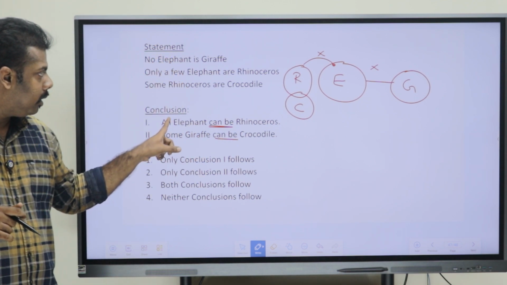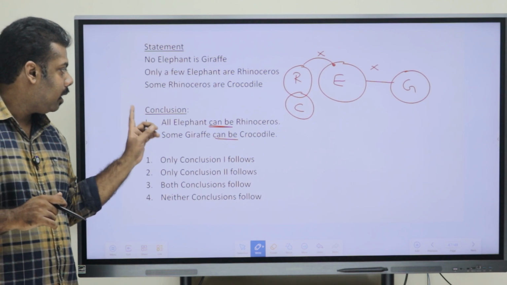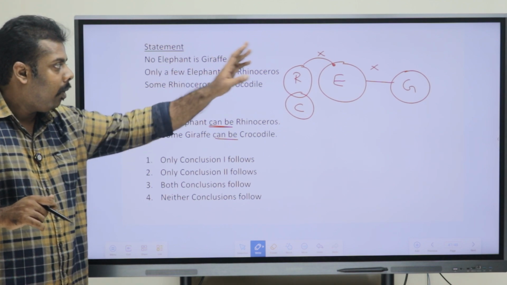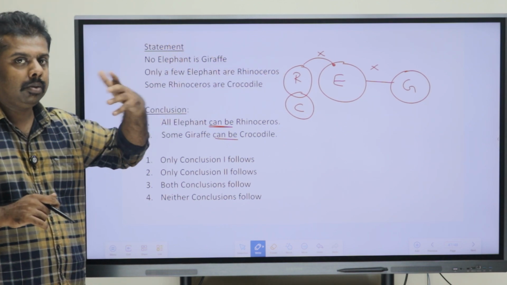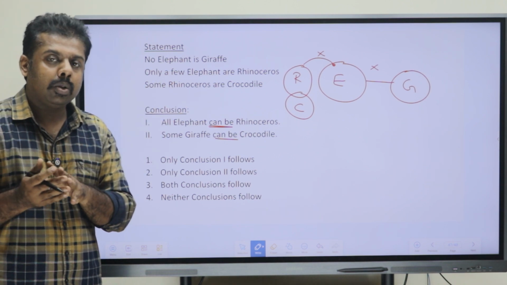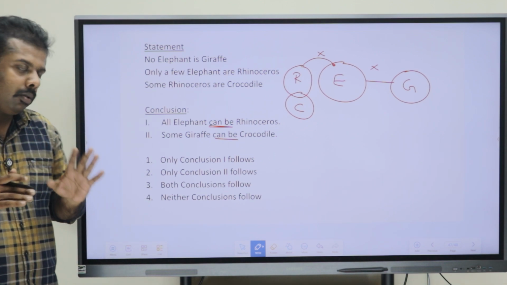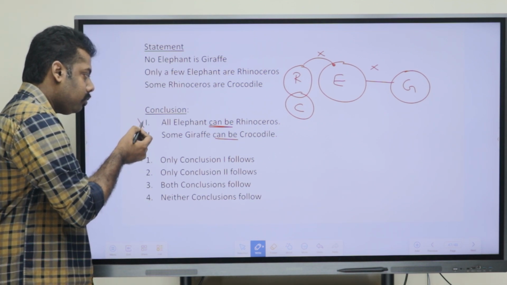Here they have told that all elephants can be rhinoceros. In that case we already know that all elephants can't be rhinoceros, only a few. So, we already know it is not possible. So, if it is connected with a possibility, will it be right? No. So, that is why the first conclusion is wrong.